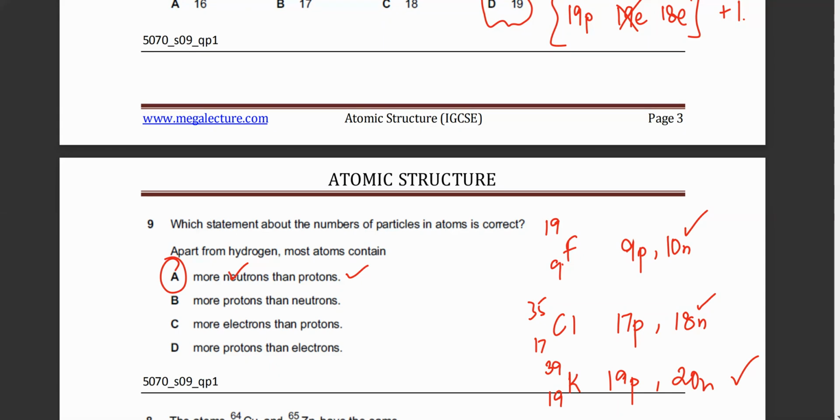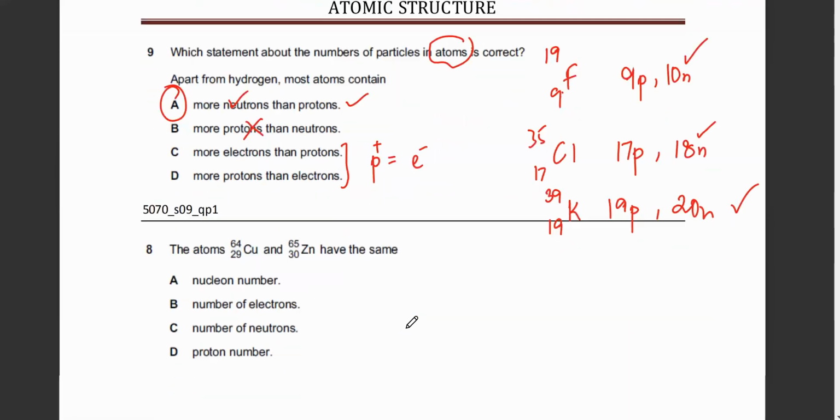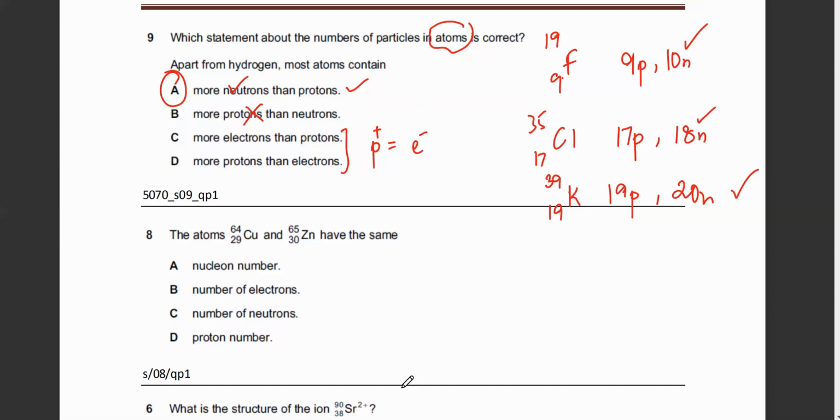Is this clear? Yes, sir. The second is obviously incorrect because more protons, that's obviously incorrect. And the last two are definitely wrong because when you're talking about atoms, atoms are neutral. So that means they have the same number of protons and the same number of electrons. The positive and the negative charge is exactly the same. So these two are definitely wrong. So A is the only option.